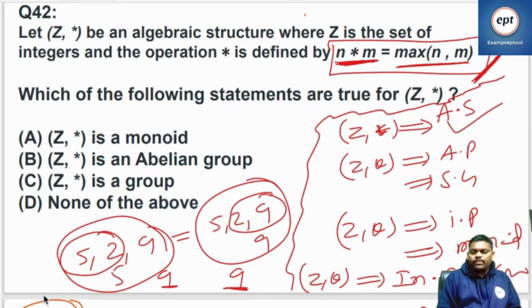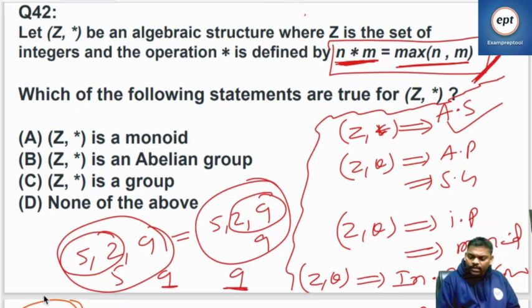Closure property is satisfied, because if you take n * m, the result will be either n or m. Associative property is also satisfied; any three elements, at the end the max only will come. That is also true. So next, after completion of the associative property, let's go to identity.